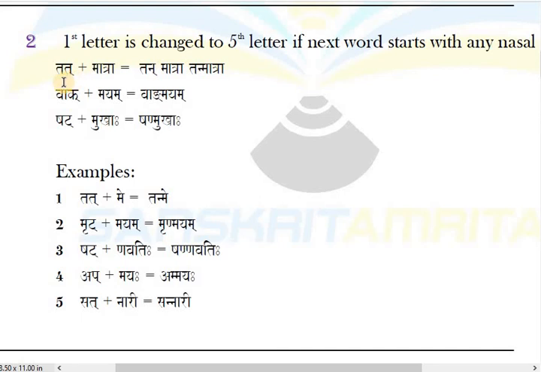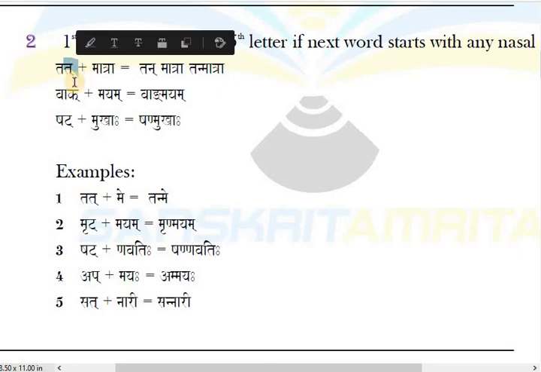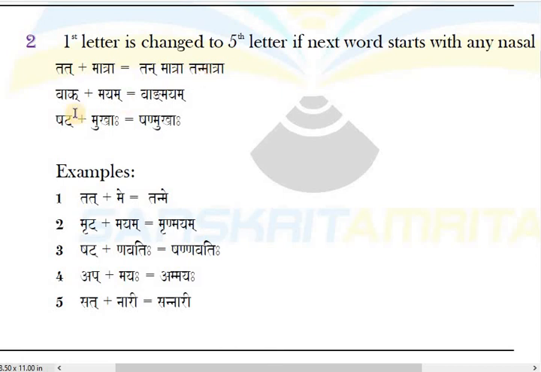Here you check this example. Tat plus matra. Is there first letter ta? Yes. Convert to 5th of the same group. Ta, tha, da, dha, na. So tan matra. Vak plus mayam, ka. Convert to 5th. Ka, kha, ga, gha, nga. What is the nasal of ka? Nga. So vang mayam.